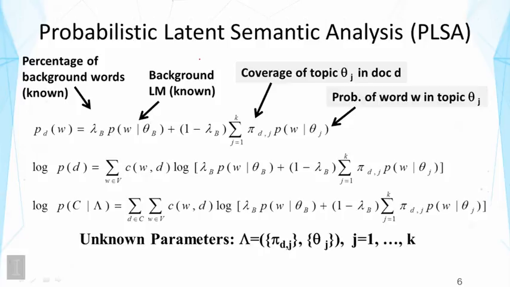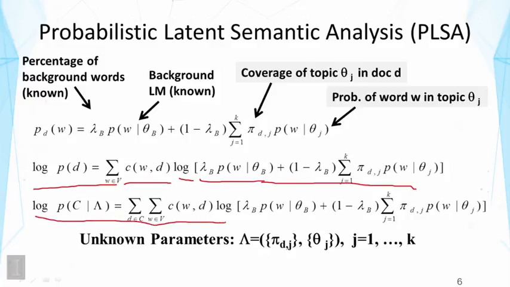So the next line then is simply to plug this in to calculate the probability of a document. This is again of the familiar form where you have a sum and you have a count of a word in the document and then log of a probability. Now it's a little bit more complicated than the two component, because now we have more components, so the sum involves more terms. And then this line is just the likelihood for the whole collection, and it's very similar, just accounting for more documents in the collection.